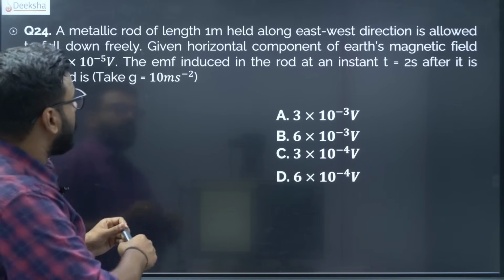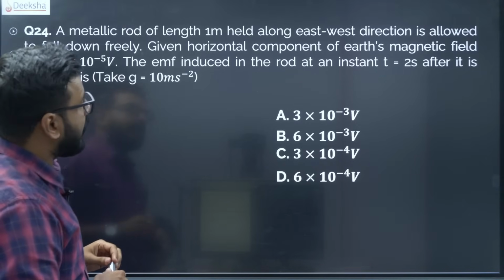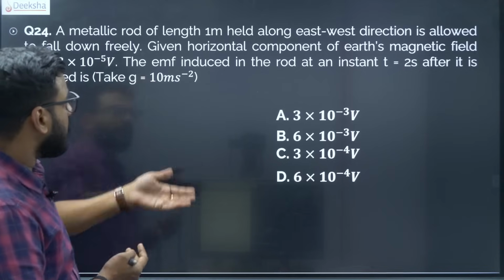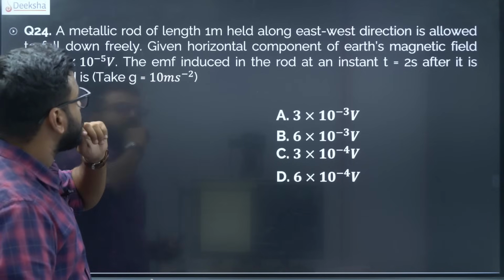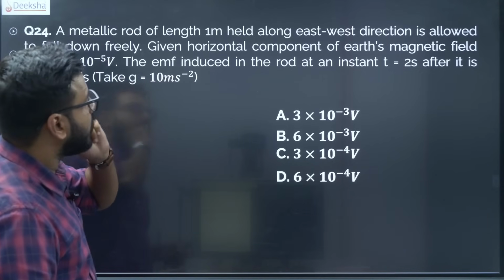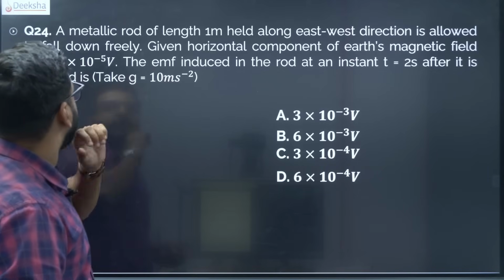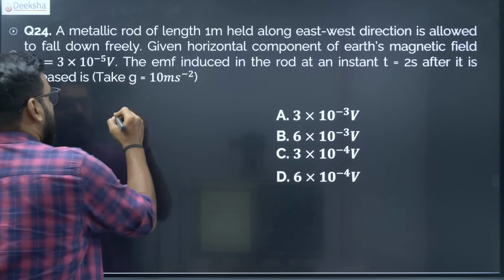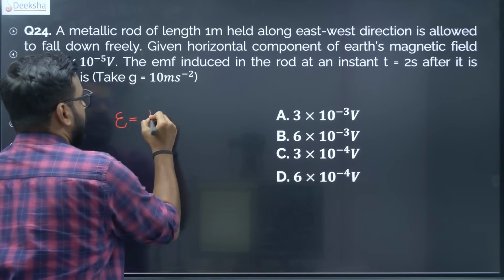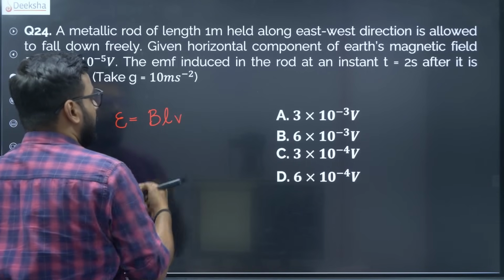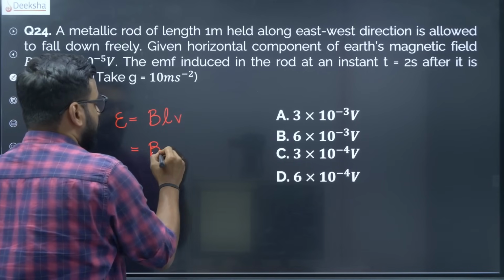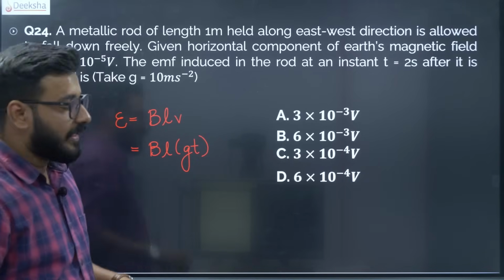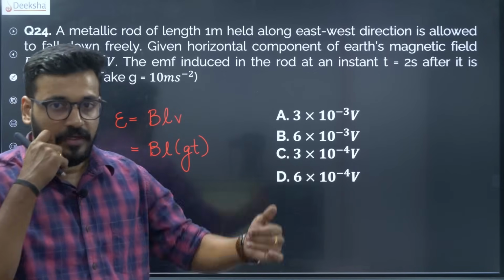A metallic rod of length 1 meter held along the east-west direction is allowed to fall down freely. Okay, metallic rod falling down with an acceleration. Given the horizontal component of Earth's magnetic field BH, the EMF induced, it's a motional EMF question, very, very simple. So the induced EMF is given as BL into v. Velocity is not given directly, so you can use the formula for a free fall, it is gt. Velocity is given as BL into velocity, and for a free fall it is gt.